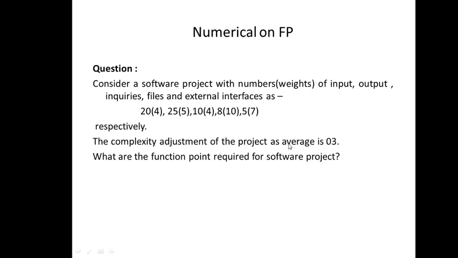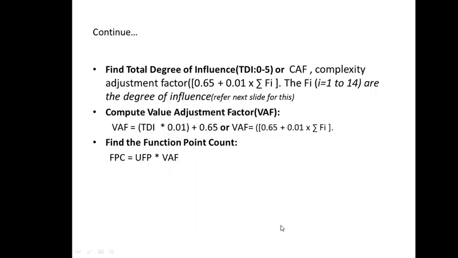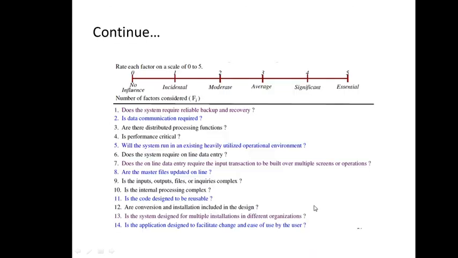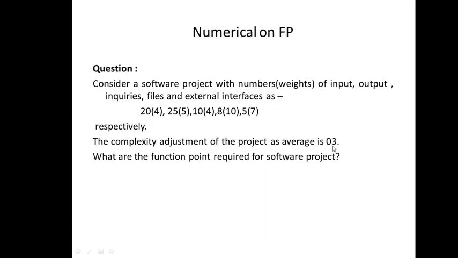14 complexity factors are there. If you remember, we are talking about this Fi, that is 1 to 14. So we are saying it's an average. That means all 14 values are 3, 3, 3, 3, 3, 3, 3, 14 times. So this is what average is 3 for the complexity adjustment value or factor. Now what are the function points required for the software project? So what is given to us? This is given, so we can calculate the unadjusted function point directly, right? Then the complexity adjustment value is given, average is 3, and then we are supposed to calculate it.